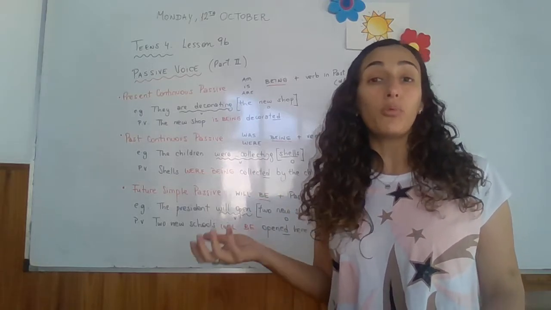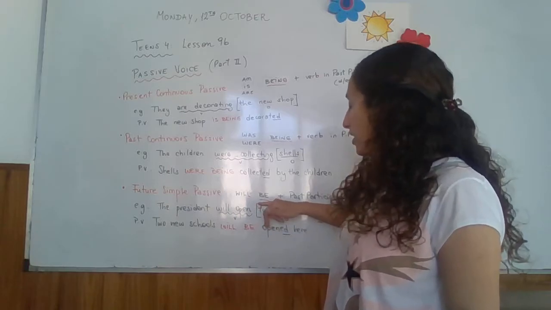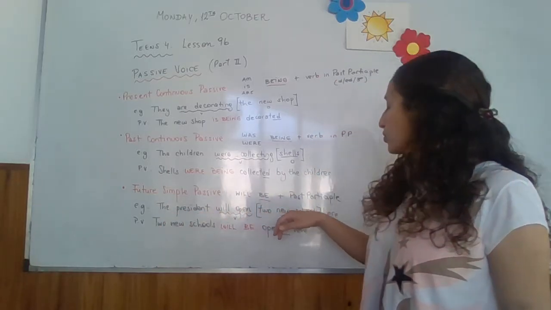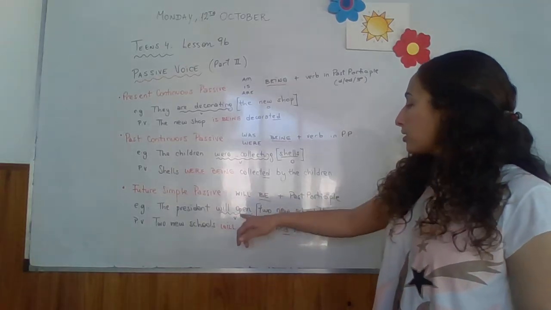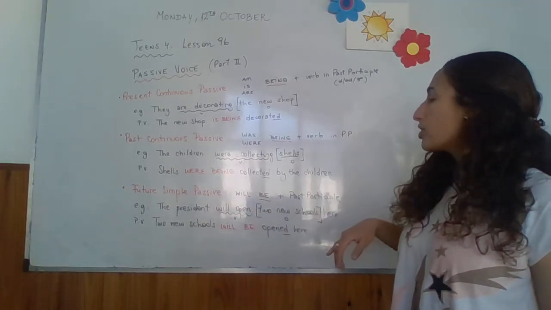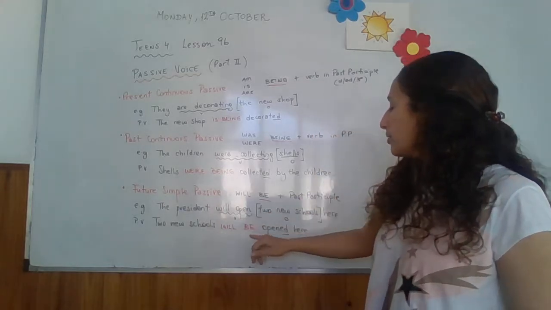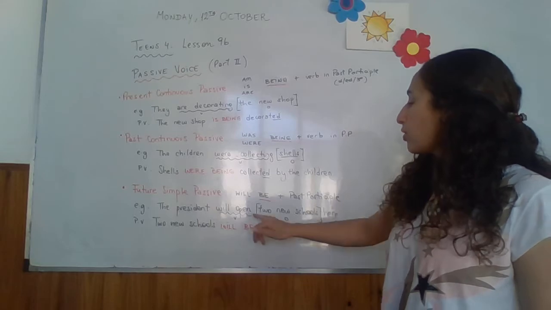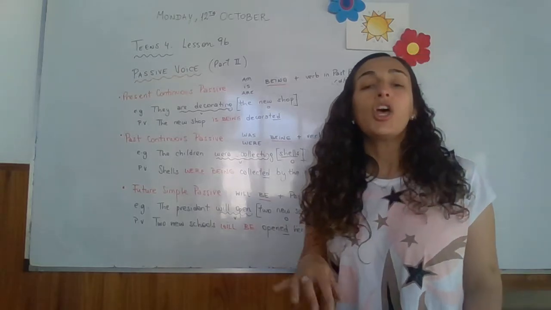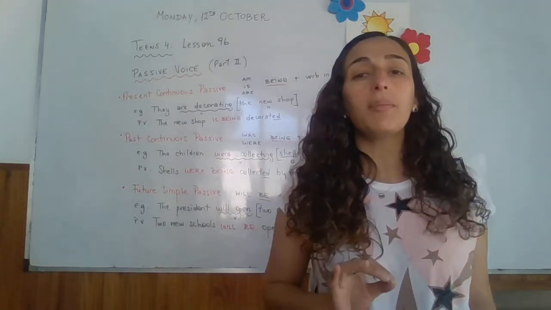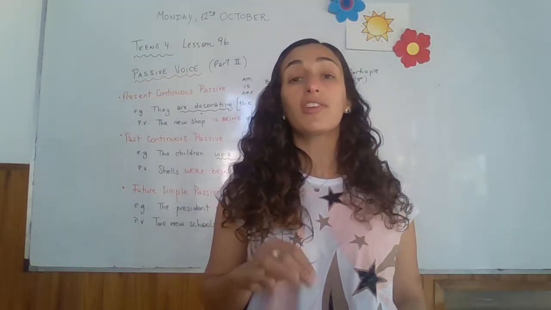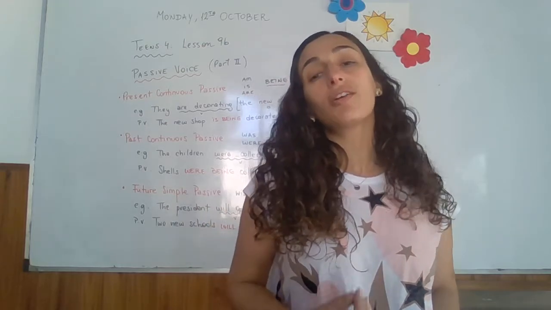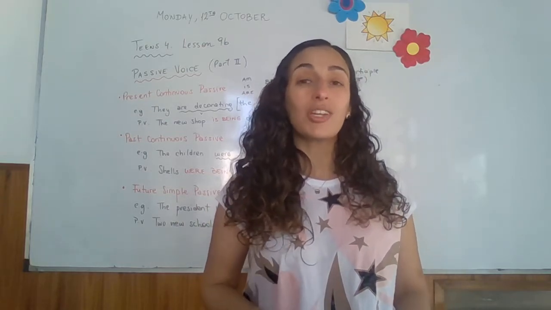Then future simple passive, the auxiliary verb will or won't plus be plus the past participle. For example, the president will open 2 new schools here. Will open the verb, 2 new schools, the object. 2 new schools will be opened here. Will, be, and the past participle of open. Yes? Remember that in passive voice, all the main verbs go with ed or the third column if it is irregular, that is the past participle. And then we use the correct form of the verb to be, according to the tense.